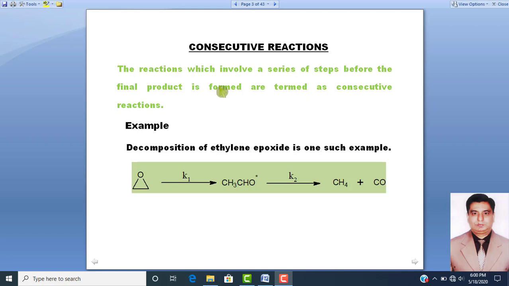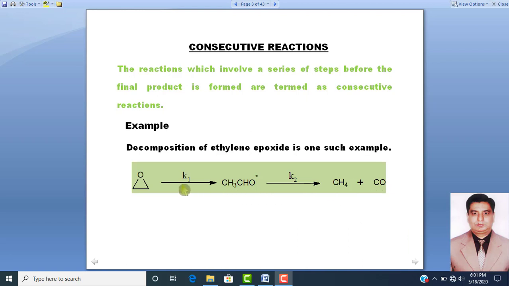The example of consecutive reaction is given here. For example, decomposition of ethylene epoxide. This is ethylene epoxide under rate constant K1. It changes into acetaldehyde, and this acetaldehyde free radical under rate constant K2 converts into methane and carbon monoxide.